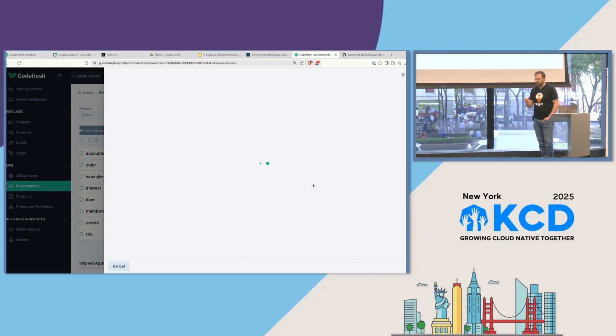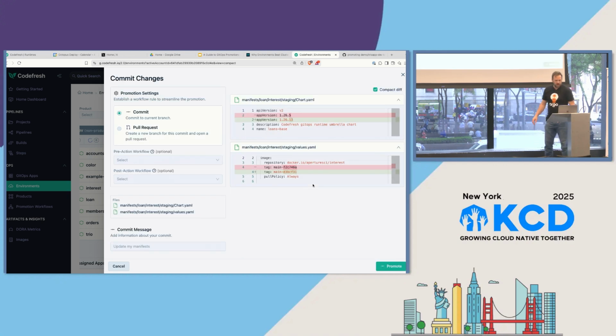We'll see if this one loads okay. It's been running a little slow today. But here it's popped up. It's showing me my image. It's going to be updated. And I can make a commit or a pull request.